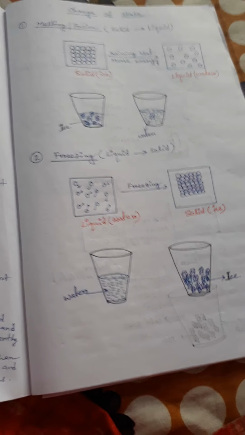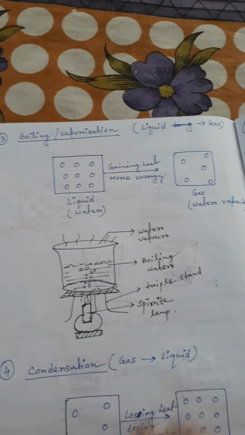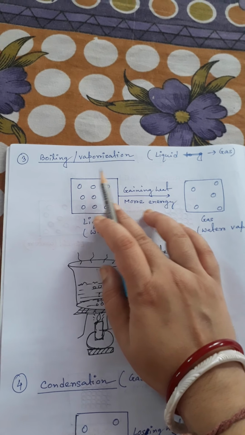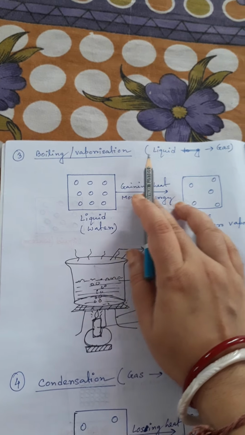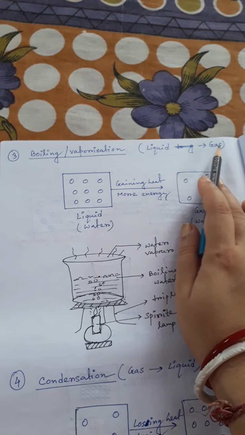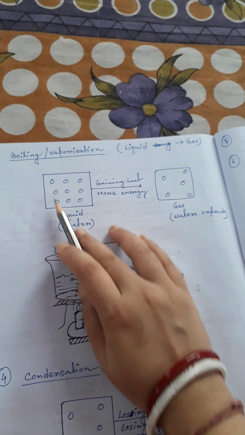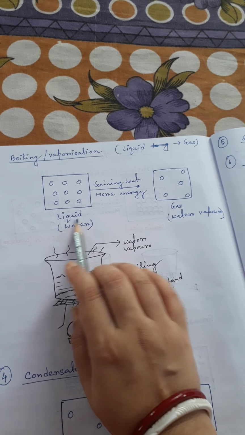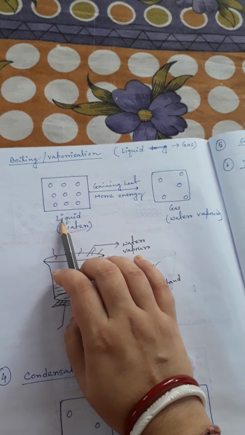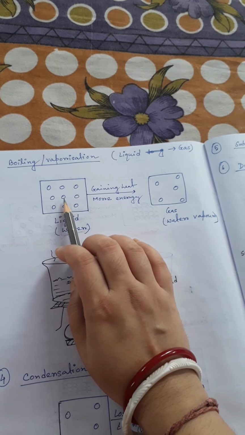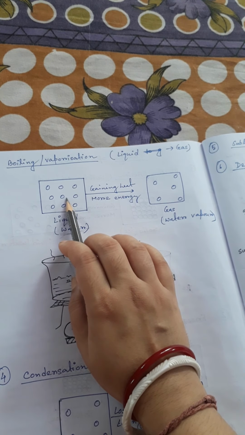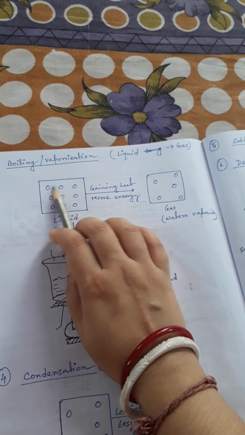Okay, so the third change of state is boiling or vaporization. In boiling, the conversion is from liquid to gas. Take water as an example: it is a liquid. In a liquid, the molecules have more energy than in a solid and move about freely in a container.